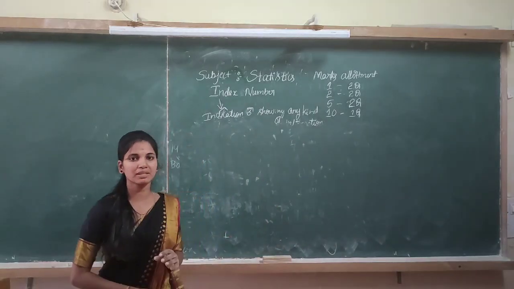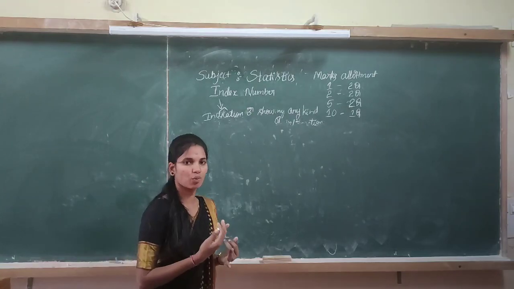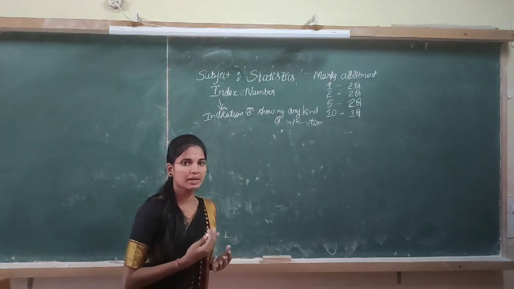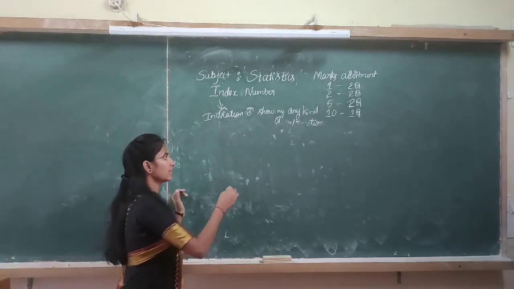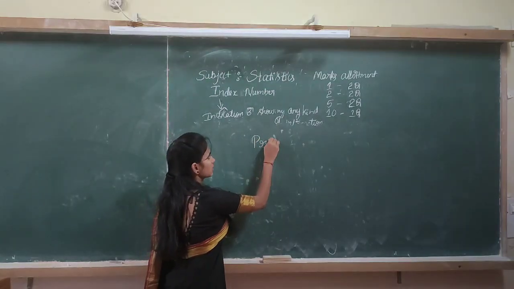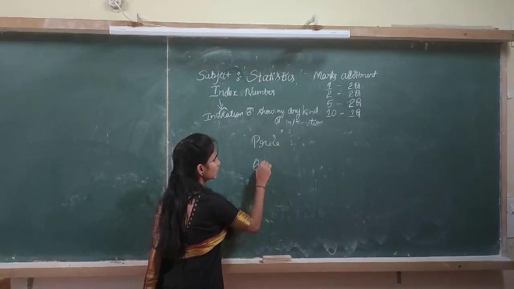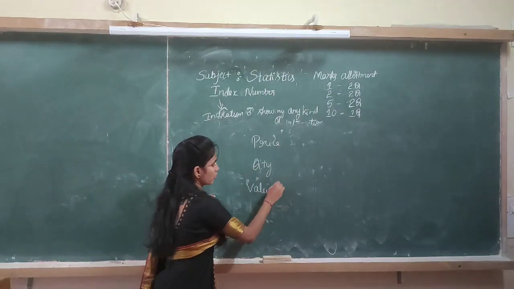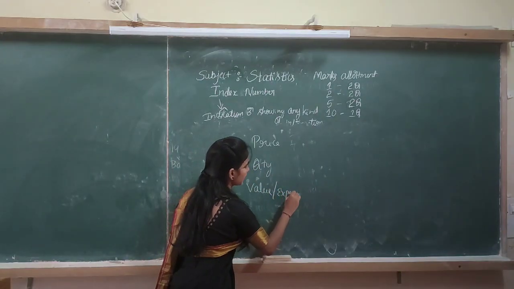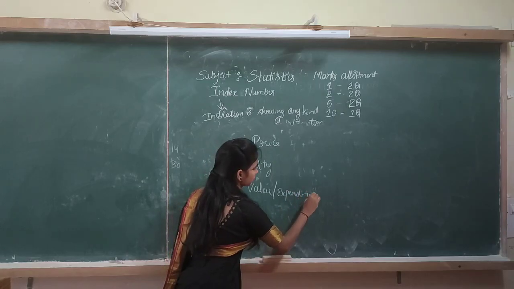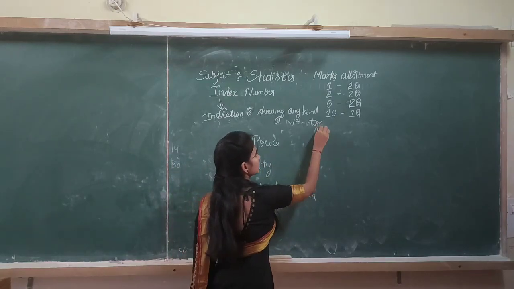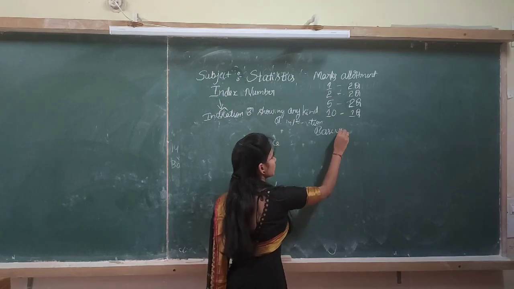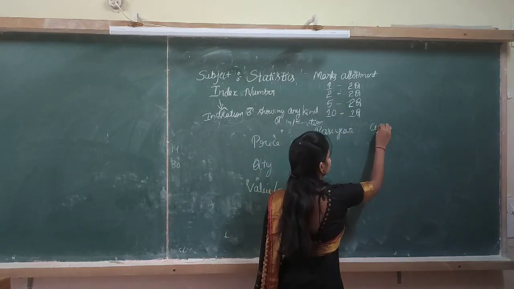Yes, in index numbers, the main concepts are price, quantity and value, and base year and current year. Value is also considered as expenditure. Then we have to consider base year, then current year.